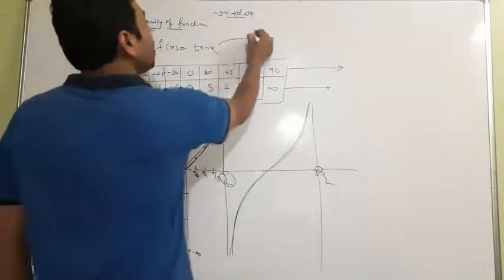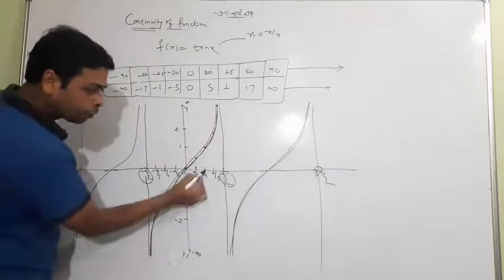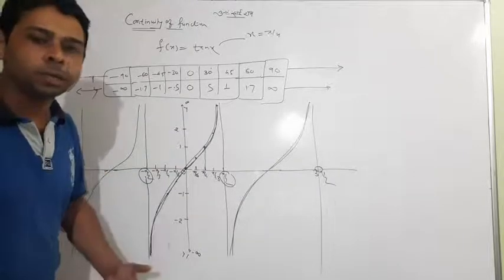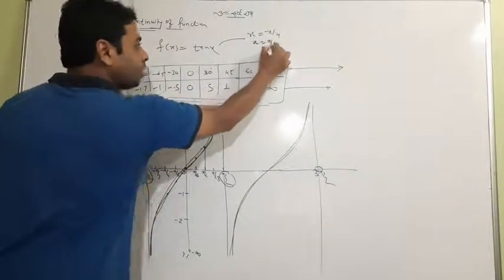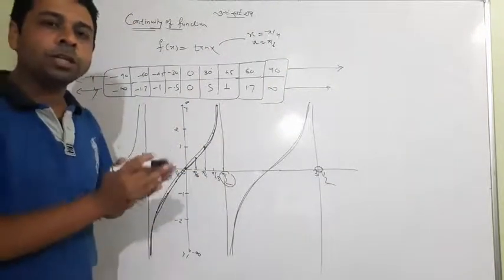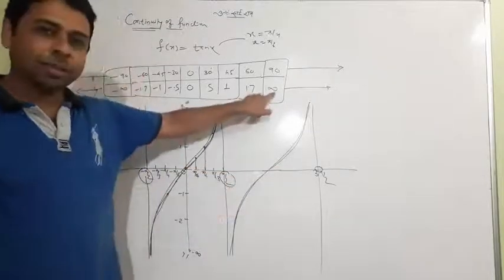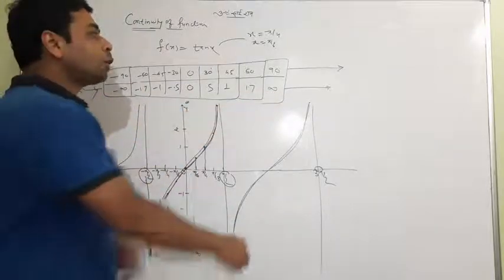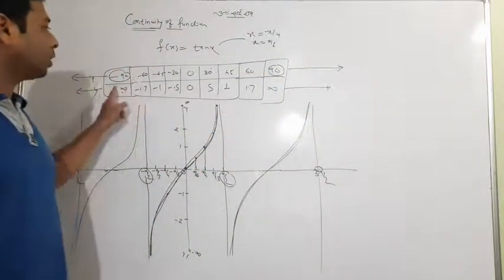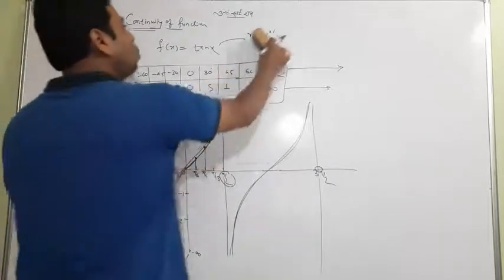If I ask you whether this function is continuous at x equal to pi by 4, let's see, pi by 4 is here. At this point the function is not broken, it is continuous. What about x equal to pi by 6? The function at pi by 6 is not broken, it is continuous. So the function is continuous in its domain. Meaning, at all those points where the function does not exist, the function is discontinuous at that point. You should have a good knowledge about that.